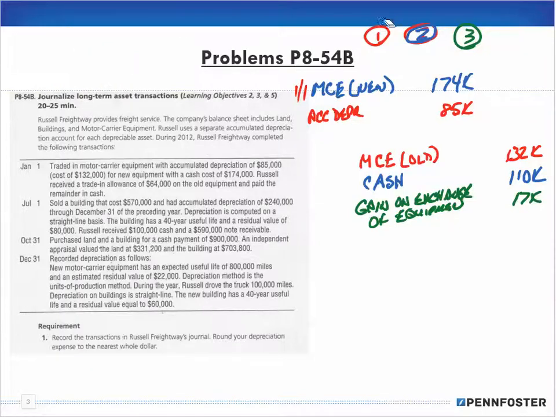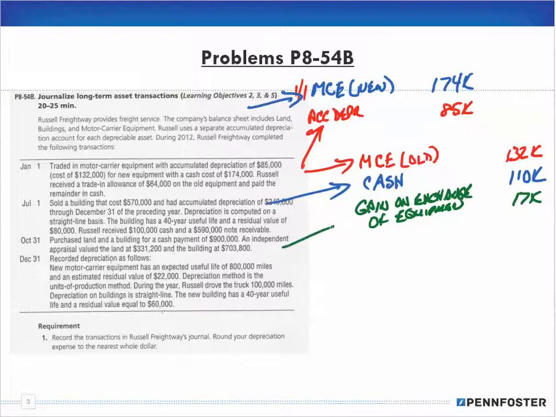So go through the three-step process. One, take off the books the old equipment. Then number two, add what you do for the new equipment. And then number three, calculate the gain or loss, and that's just basically backing into that amount. Make sure you use the correct terminology, gain on exchange of equipment, when you're making that journal entry.